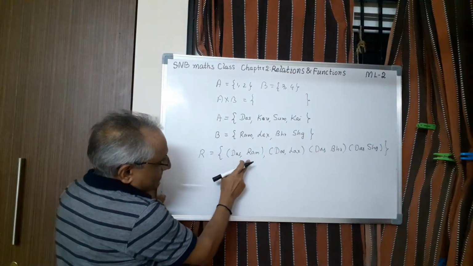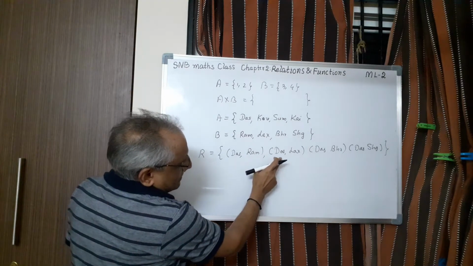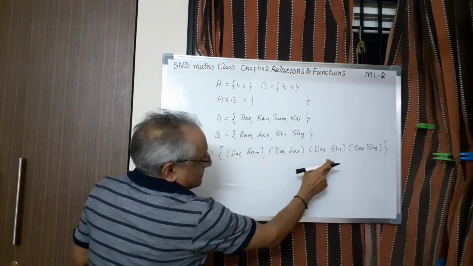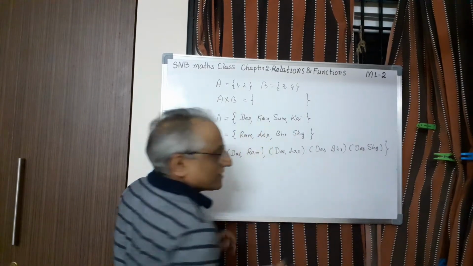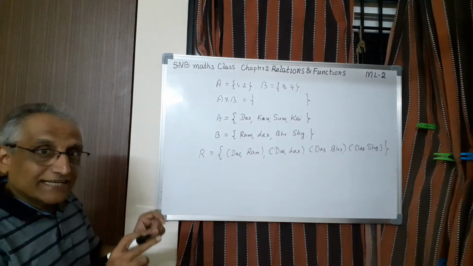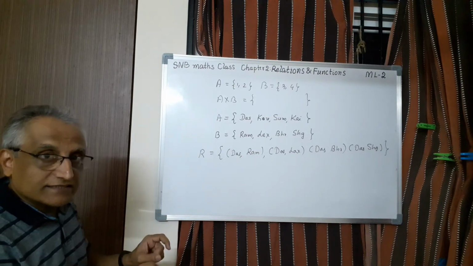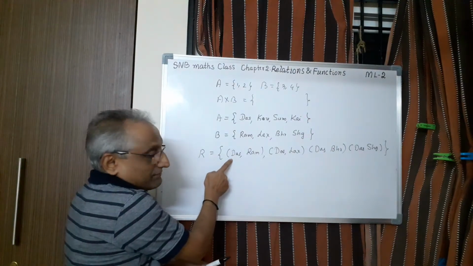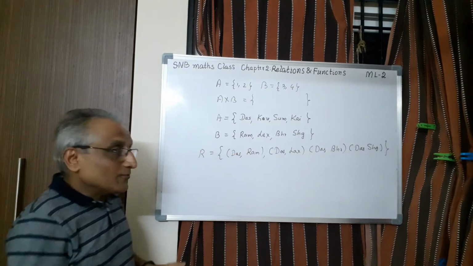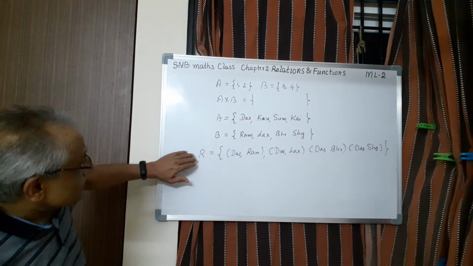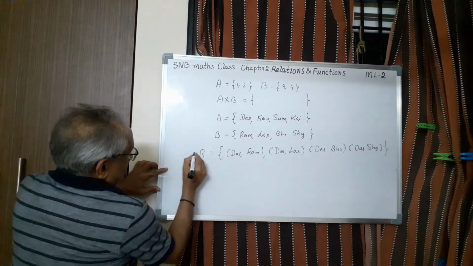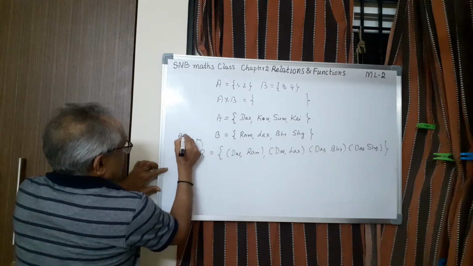Dasharath is the father of Ram. Dasharath is the father of Lakshman also. Dasharath is the father of Bharat. Dasharath is the father of Shatrughna. Therefore, this is called a relation. So there exists a particular definite relationship between the first element and the second element of the ordered pair. Now, in terms of mathematical concept, this R is a subset of A cross B. This is A cross B.